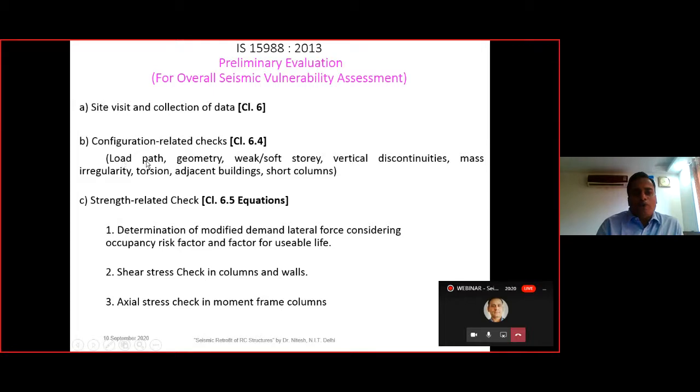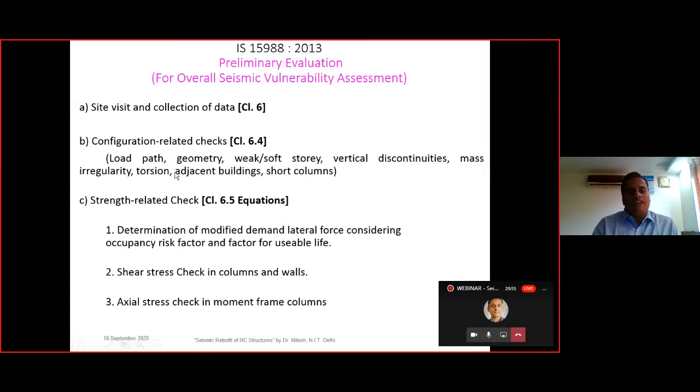So we will look for the load path. There should be a defined load path, from the load to how the load is transmitting right to the soil, that should be very clearly defined. And in a similar way, we will look for the geometry, the weak story. If there is any kind of weak story or soft story, then we have to demarcate it. We have to look for the vertical discontinuities, that is the stiffness should be uniform. If it is non-uniform, then we have to note that there are certain discontinuities. If there is mass irregularity, then we have to note it down. Torsional irregularity, we have to note it down.